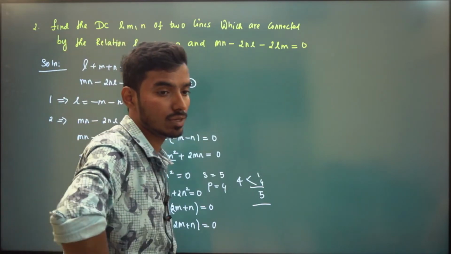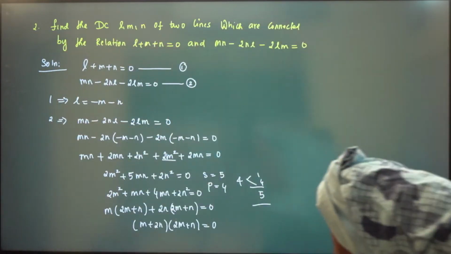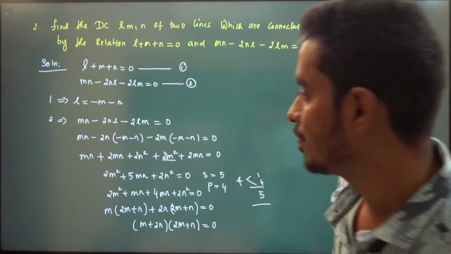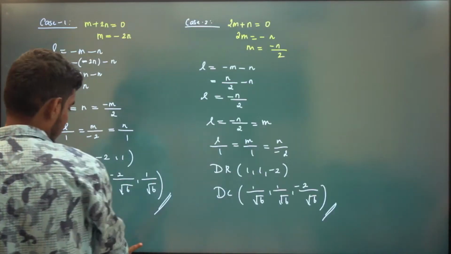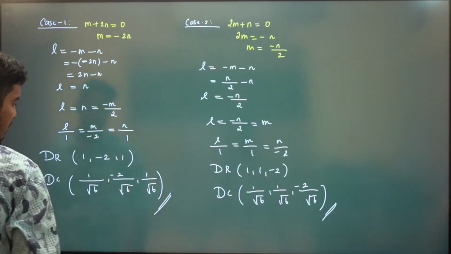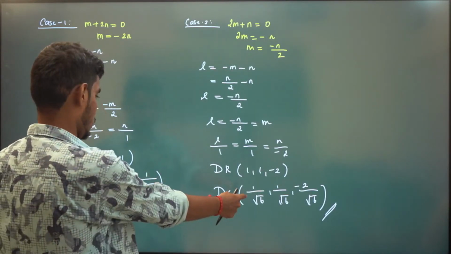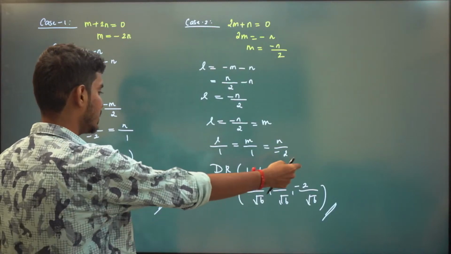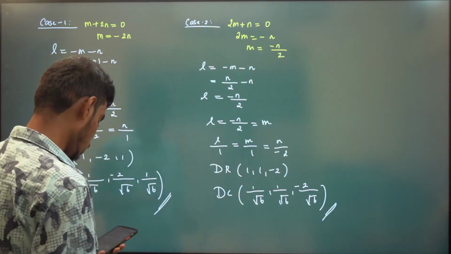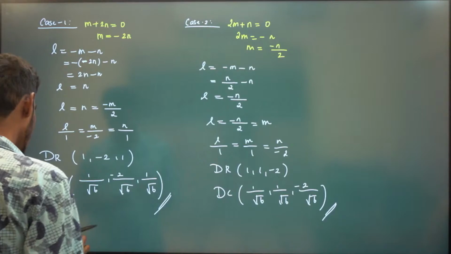But they are asking you to find the angle between the two lines, right? Angle between the two lines. So I think you will get the same direction cosines. This will be the direction cosines. Now find the angle. Cos theta is equal to L1 L2 plus M1 M2 plus N1 N2. You will get the answer.